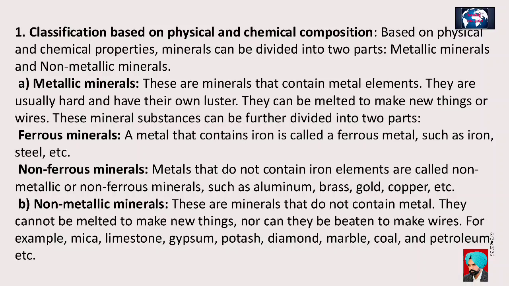A. Metallic minerals. These are minerals that contain metal elements. They are usually hard and have their own luster. They can be melted to make new things or wires. These mineral substances can be further divided into two parts: ferrous minerals. A metal that contains iron is called a ferrous metal, such as iron, steel, etc. Non-ferrous minerals. Metals that do not contain iron elements are called non-ferrous minerals, such as aluminum, brass, gold,